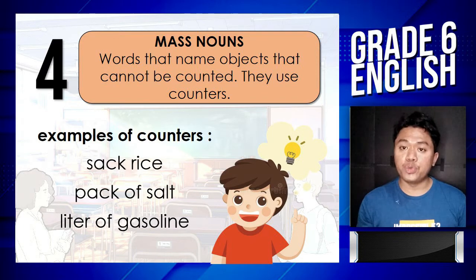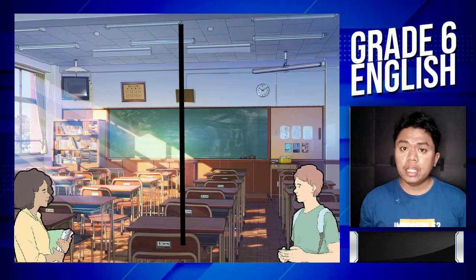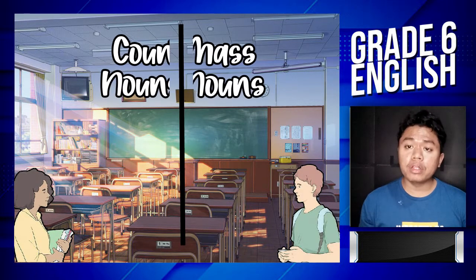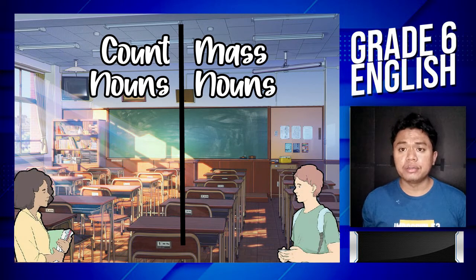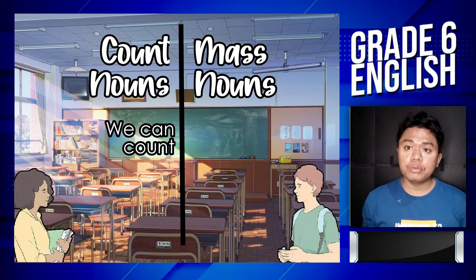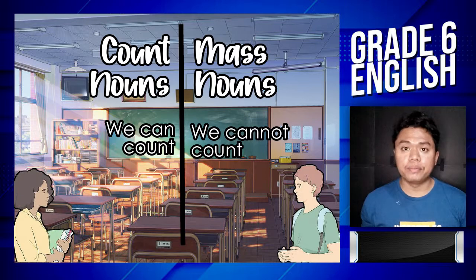Examples of the counters we can use are a sack of rice, a pack of salt, and a liter of gasoline. For us to remember each noun, it will be easier if we will compare the nouns to its opposite in definition. Count nouns are nouns that we can count, while mass nouns are the things that we can't count.